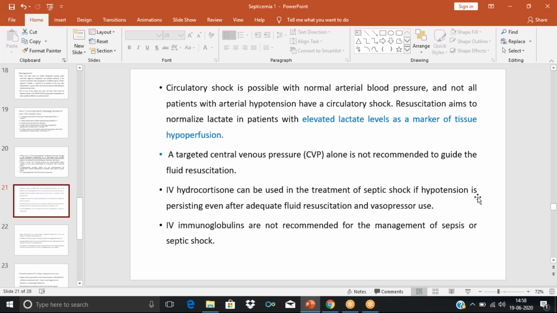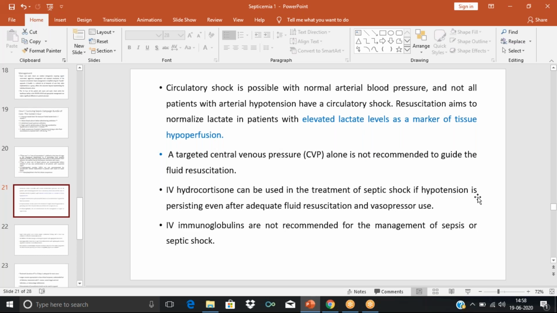In critically ill patients, we can know the right atrial pressure, the preload, or even the volume status. So it is an important way to guide the fluid resuscitation. Central venous pressure can be monitored in these patients.